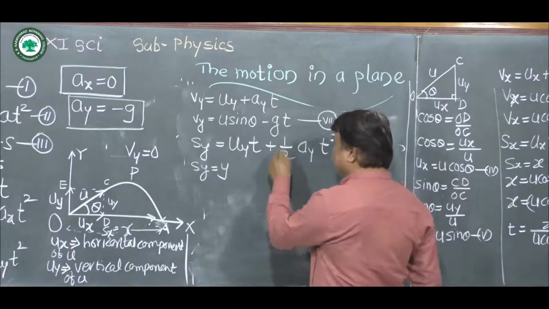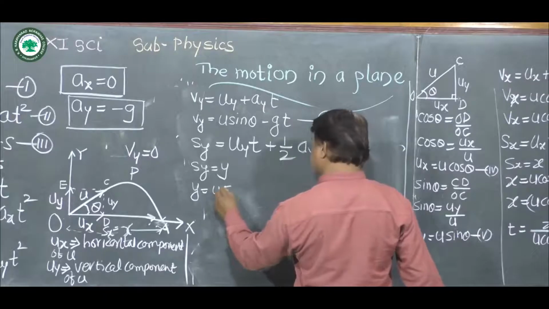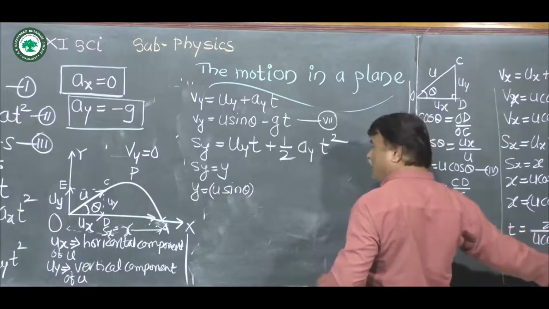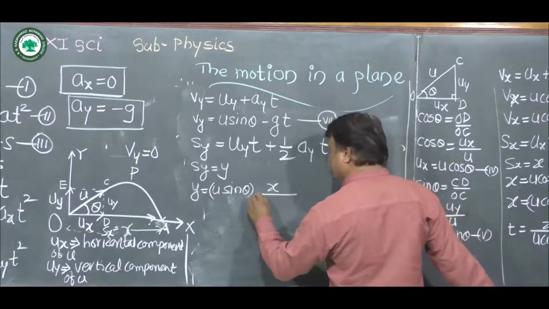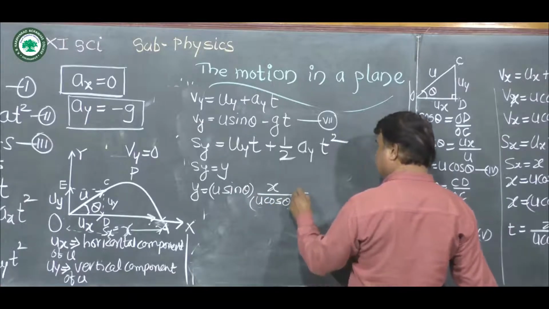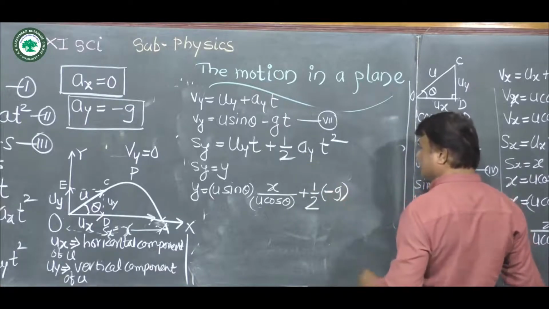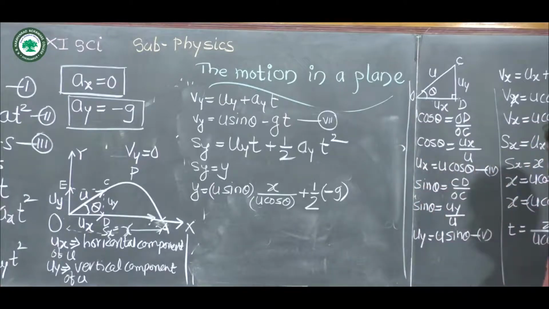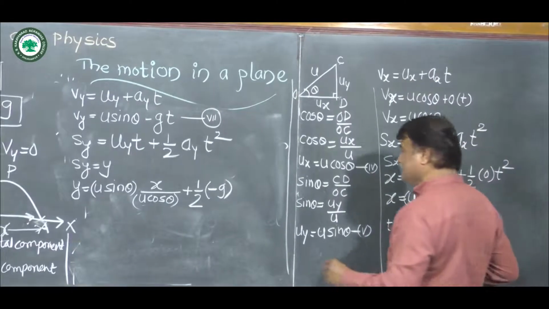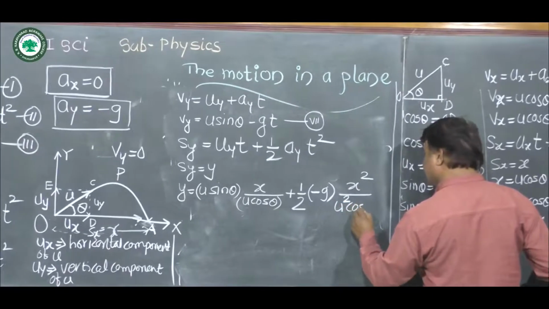Substituting all these values, then we get y is equal to Uy, which is U sin theta, into t. Small t is equal to x upon U cos theta. So we write here x upon U cos theta plus half Ay is equal to minus g. So we write here minus g into t square. So we have to take square of this side. So by taking square of this side, we get x square upon U square cos square theta.